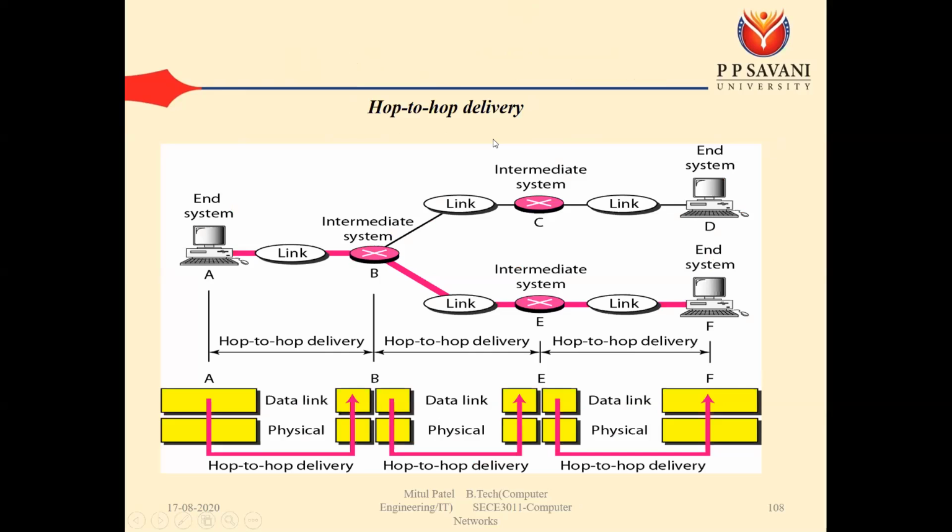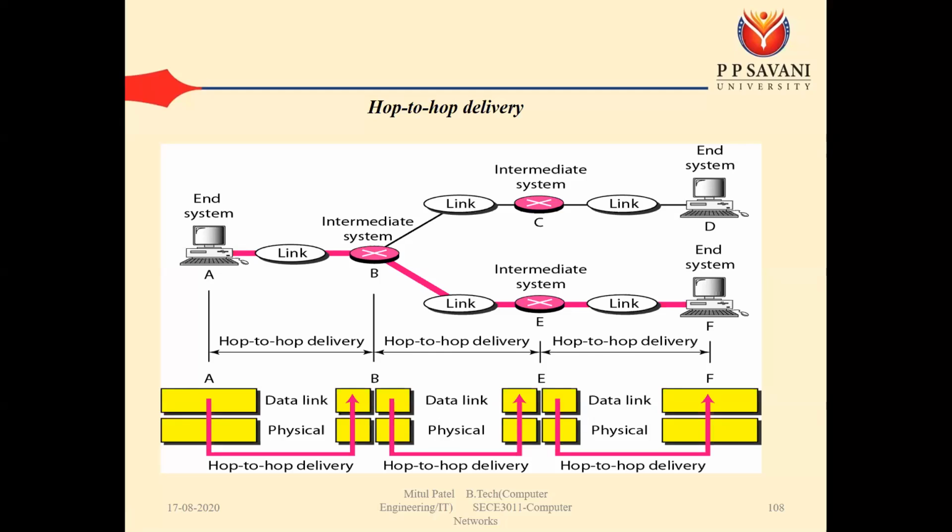For example, we have seen this figure in module number 1, that our data link layer is mainly responsible for hop to hop delivery. Let's say our source is A and destination is D. If you want to reach from A to D, you need to pass through some intermediate routers, let's say B and C. Between A and B we have one link, between B and C one link, and between C and D one link. So for this communication from A to B, B to C and C to D, we require the MAC address, or we can say the link layer address, or the link address.